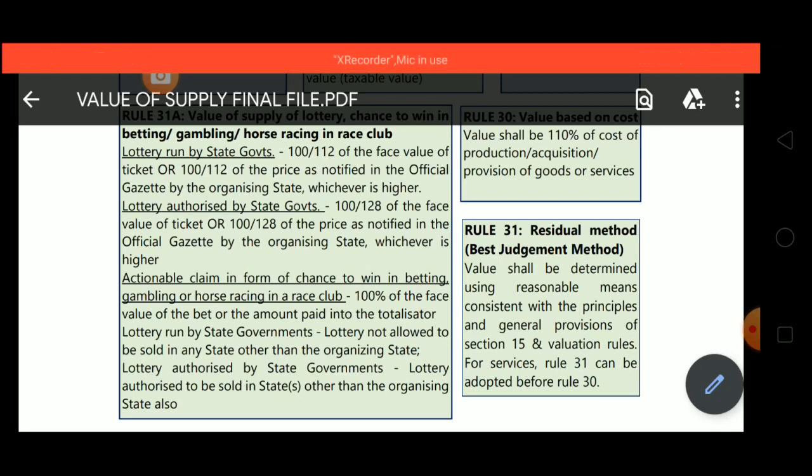Do you know what is the main difference between lottery run by state government and lottery authorized by state government? Lottery run by state government means a lottery not allowed to be sold in any state other than the organizing state. And lottery authorized by state government means a lottery which is authorized to be sold in state or states other than the organizing state also. This is the main difference between the two.